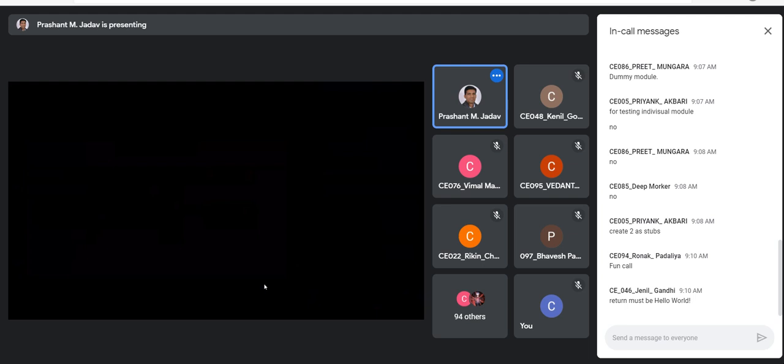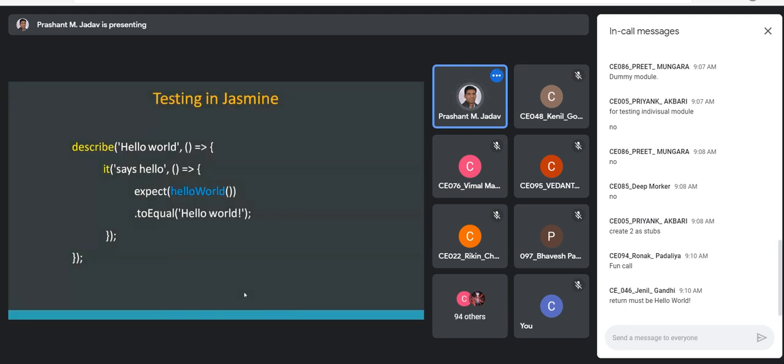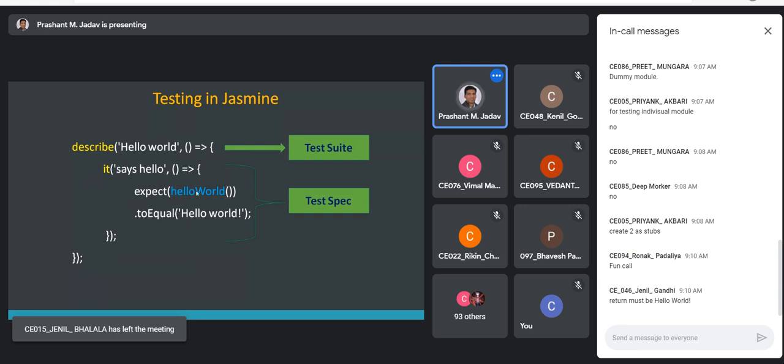Basically, there is a describe function. It has two parameters: the name of the test suite, and the second parameter is the callback function. Within the callback function, we have the different test cases. For a test specification, there is a function it, and it also has two parameters. One is the name of the test case, a description of the test case, and the second is the callback function which will be invoked.